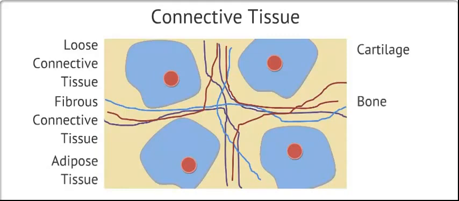Bone is also considered a connective tissue. The extracellular matrix of bones consists of rubbery protein fibers, which are hardened by deposits of calcium salts. The bones of our body provide support and protection, as well as allowing the body to move.